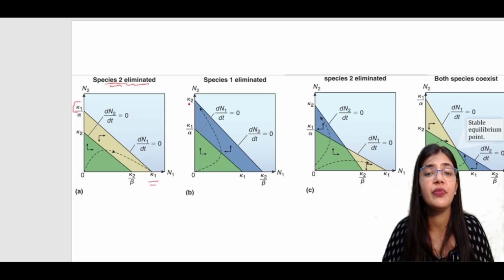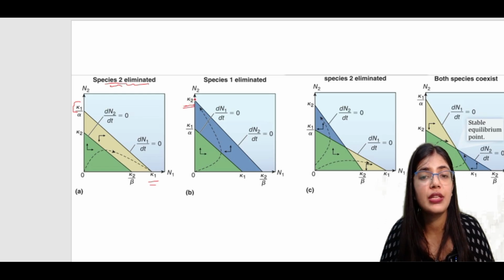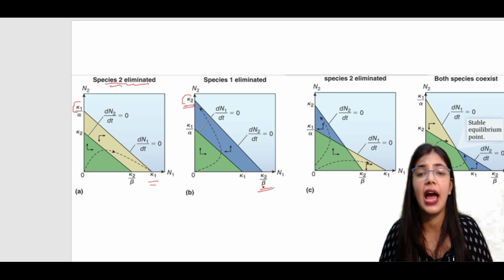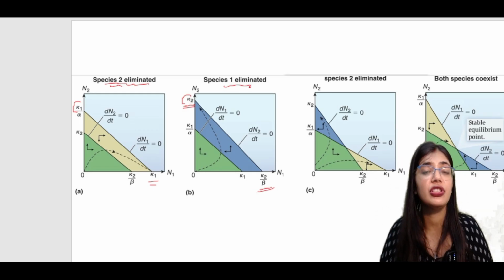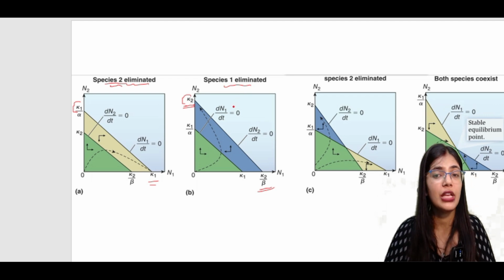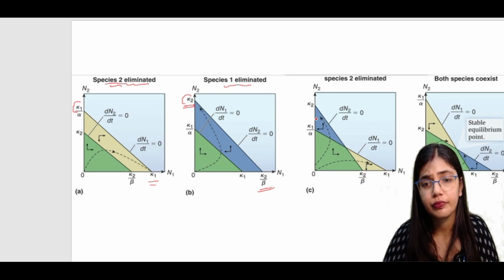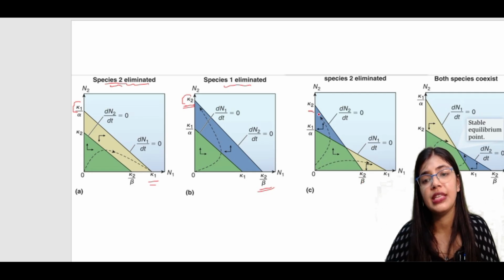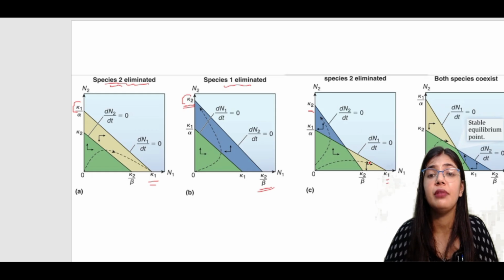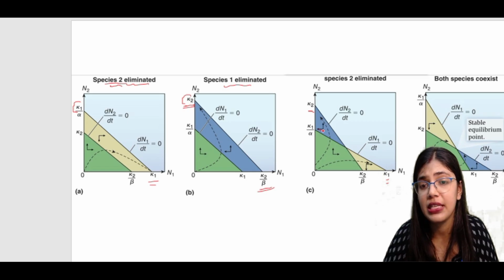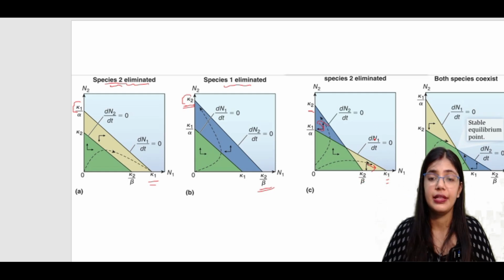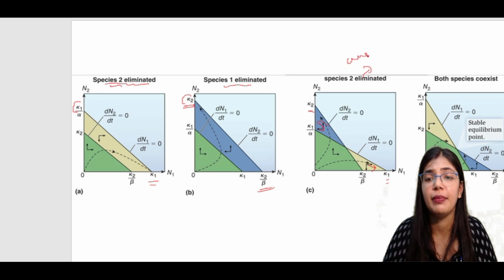In this case you can see species 2 is winning. Like here the K2 is in higher intercept, and here also the K2 is in higher intercept. That is the reason here the species 1 which is present, it will be eliminated, because here species 2 is winning. So in the third case species 2 is eliminated. Why? Because here you can see the K2 is high over here and K2 is high, and here you can see the K1 is high in this condition. Okay, so here you can see that both the things are increasing.